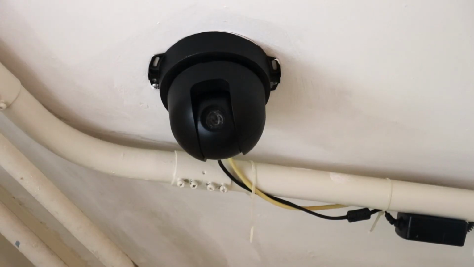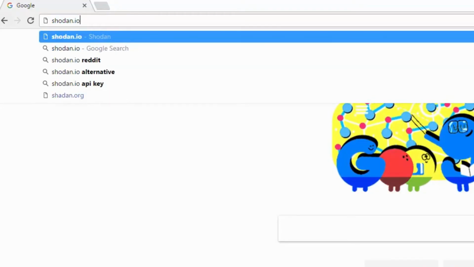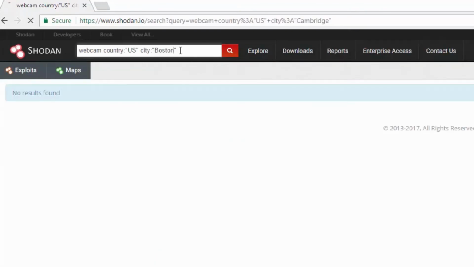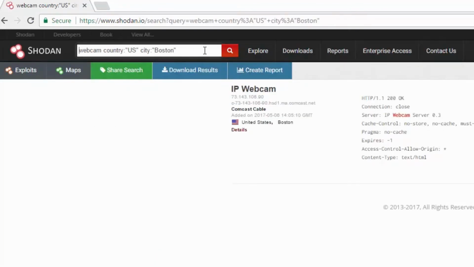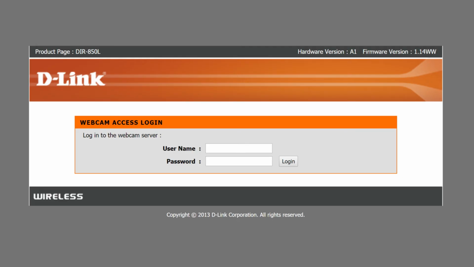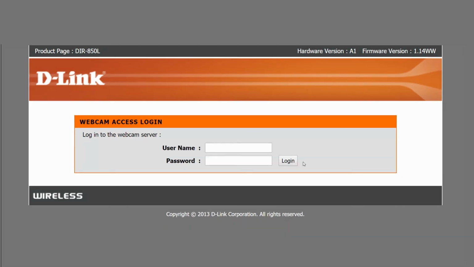Let's look at the classic Hollywood scene, hacking security cameras. The first thing we're going to do is go to shodan.io, a website that allows us to search for devices that are connected to the internet. We narrow our search to security cameras around my campus and select a camera we want to attack. This one's perfect, but is password protected. But luckily on the login page, it tells me the exact model of the camera.